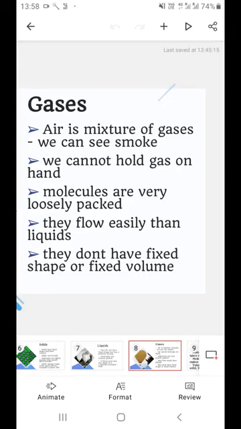The smell of a perfume. Whenever somebody applies a perfume, why do you get that smell? Why do you get that aroma? Because it's a gas and it quickly moves from one corner of the room to the other. Why? Because the molecules in gas are very loosely packed and they tend to flow easily. Right? That proves that gases don't have a fixed shape or a fixed volume.